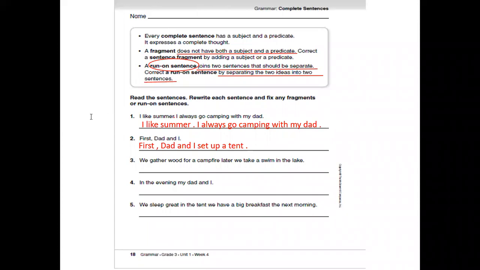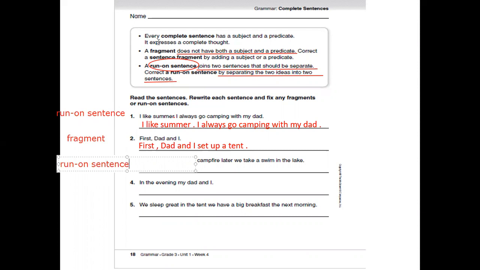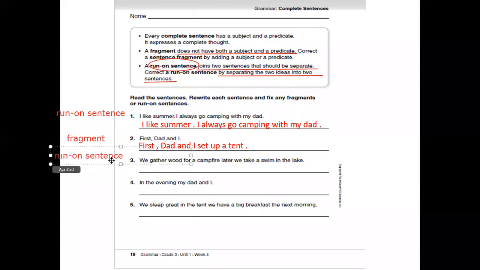What kind of sentence is it? It's a run-on sentence. So how did we correct it? By adding a period. What about first, dad and I? It's a fragment because it doesn't have a predicate. We gather wood for a campfire. Later, we take a swim in the lake. Here we have two sentences. It's a run-on sentence. So we will correct it by adding a period.